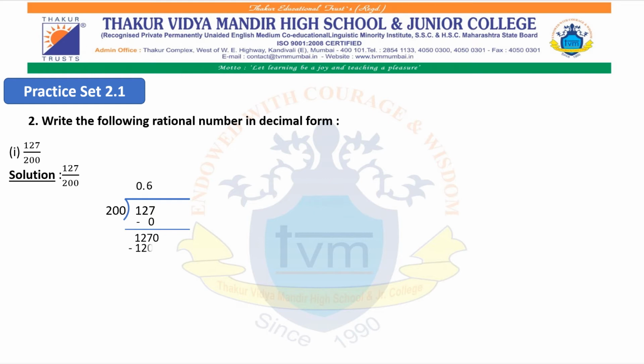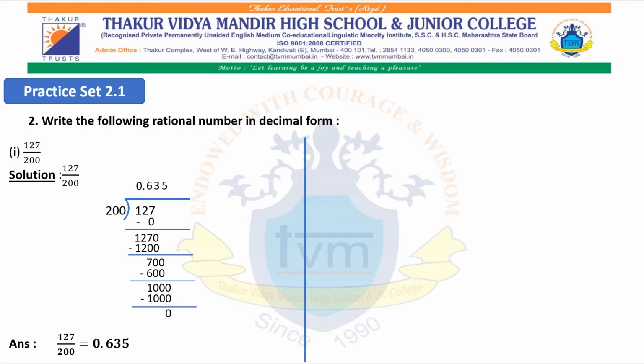and then 200 into 6 will be 1200. The remainder we got is 70, we can take 10. 200 into 3 will be 600. The remainder we got is 100. We can take 10, it became 1000. 200 into 5 will become 1000. Here the remainder we got is 0, so we will stop. And this decimal form we got is of terminating type. Therefore the final answer we will write is 127 upon 200 equals 0.635.